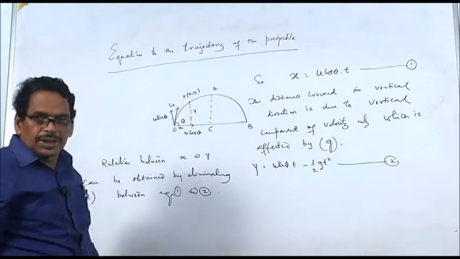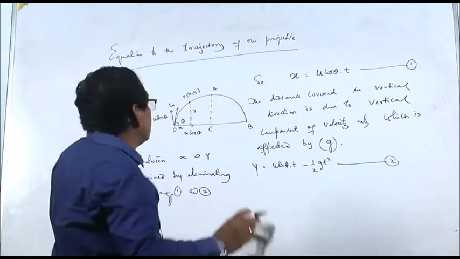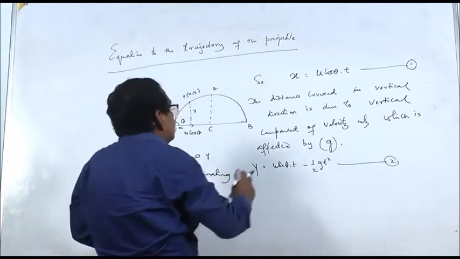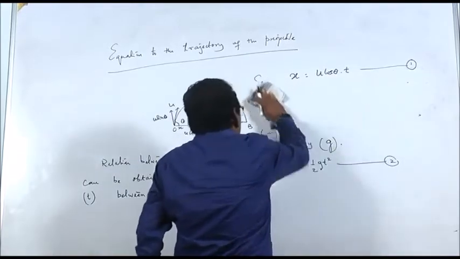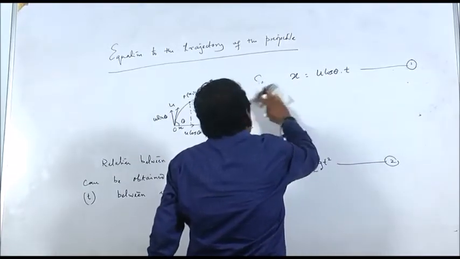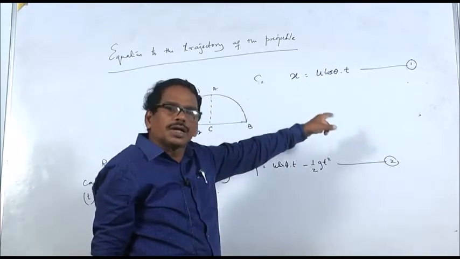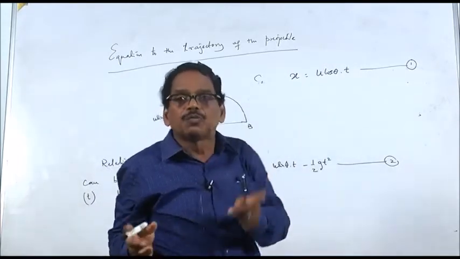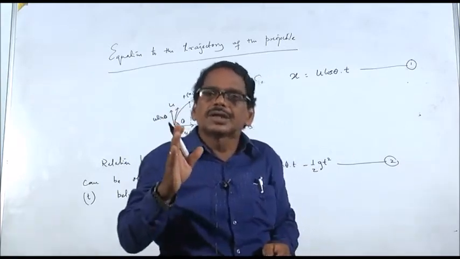Relation between x and y can be obtained by eliminating t between equations 1 and 2. How to eliminate t between equations 1 and 2? Let us see. From equation 1, t is equal to x by u cos theta. Take this value of t and put it in equation 2. So t will be eliminated and you will get the relation between x and y.